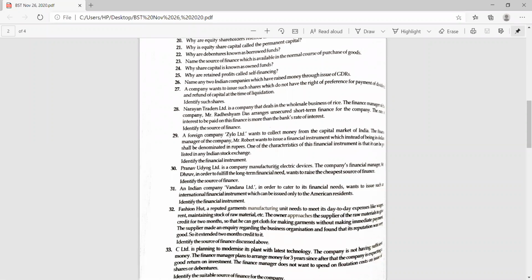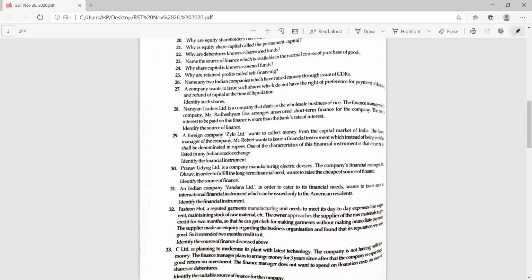Fashion Hut is a reputed garment manufacturing unit that needs to meet day-to-day expenses like wages, rent, and maintaining stock of material. The owner approaches the supplier of raw material to give credit for 2 months, so he can get the cloth for making garments without making the immediate payment. The supplier inquired about the business and found its reputation very good, so it extended the 2 months credit. Which kind of source of finance is discussed here? It is trade credit, because the credit facility has been provided.